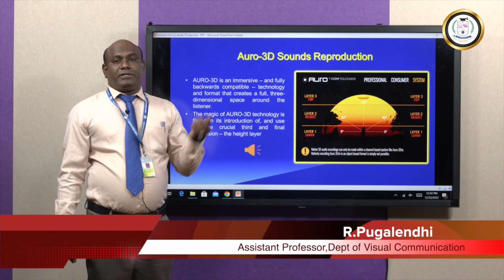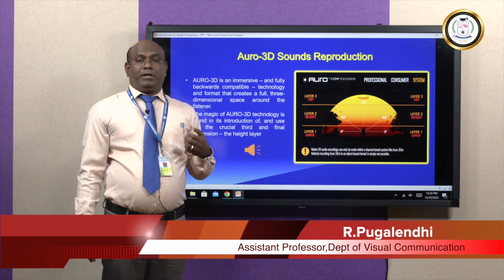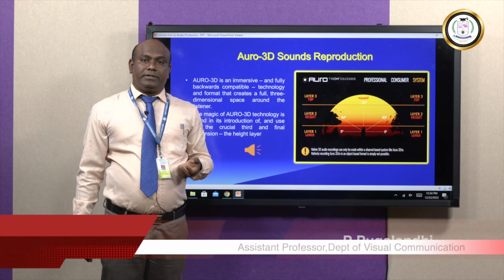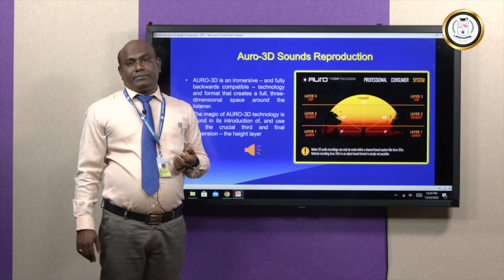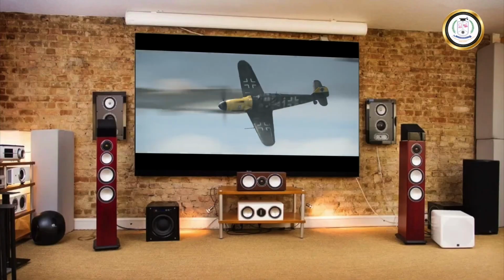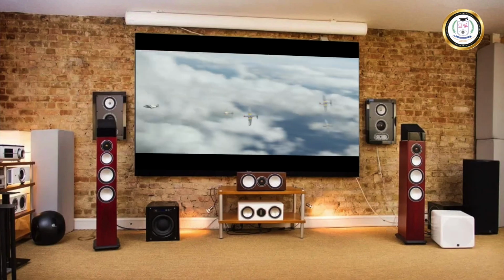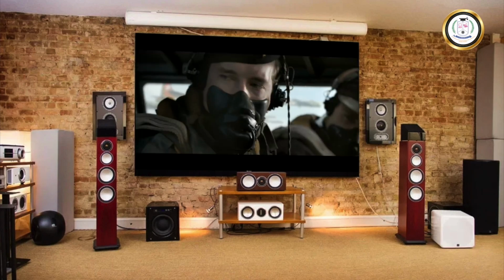Okay. The first RO 3D film was released in the year 2012, called Red Tails. That is a war based movie. So, sounds come from the sky sometimes, sounds come from the ground sometimes.